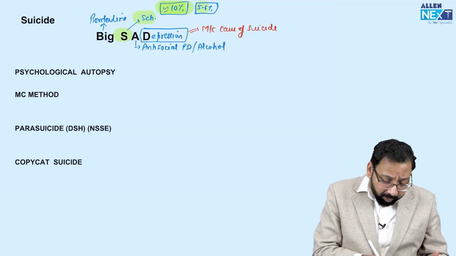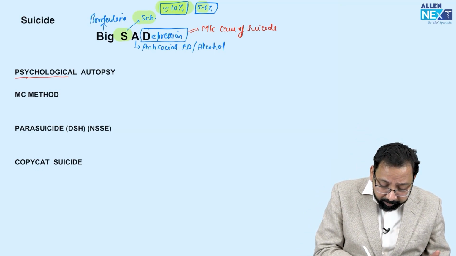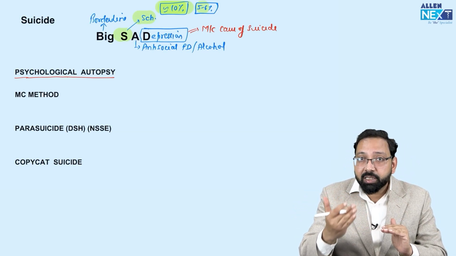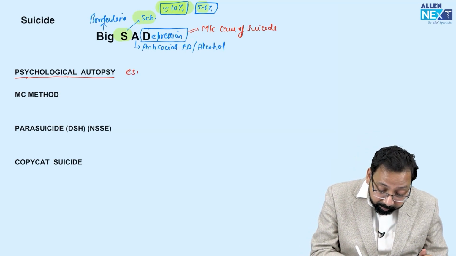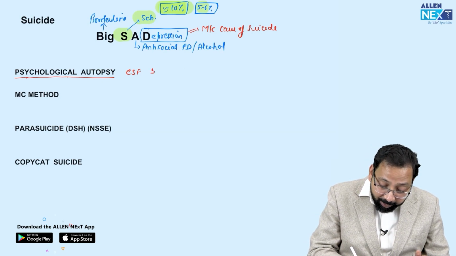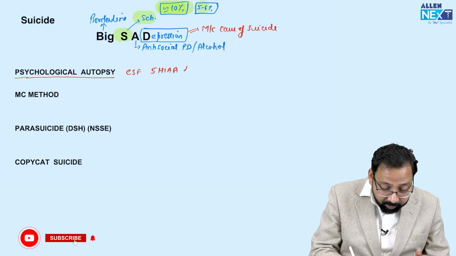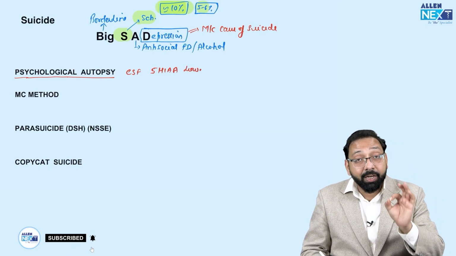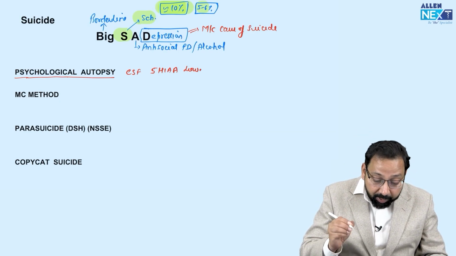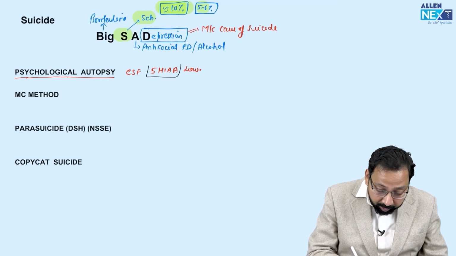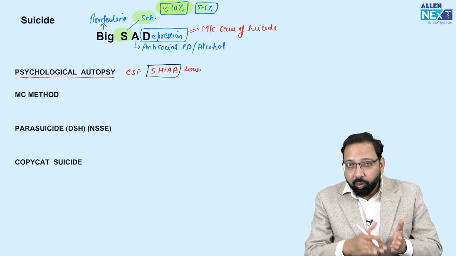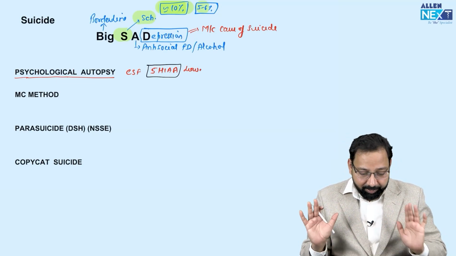We were struggling to understand why these patients commit suicide. A concept came, psychological autopsy. In patients who committed suicide, we found that on autopsy their CSF 5-HIAA level was low. 5-hydroxyindole acetic acid is a metabolite of serotonin. I deliberately correlate this with depression: there is decreased serotonin, so its metabolite, 5-HIAA, will decrease in CSF.